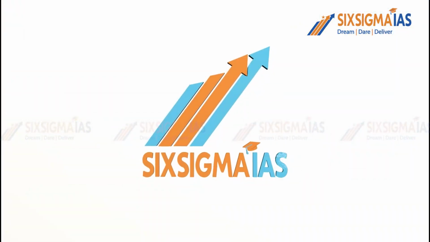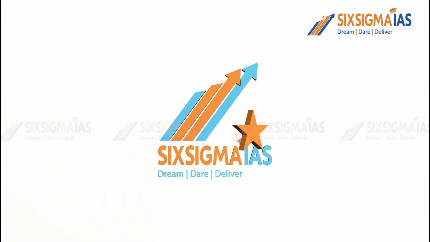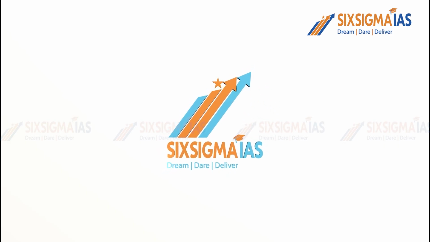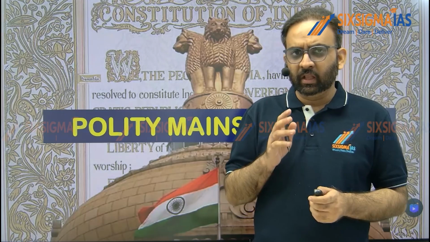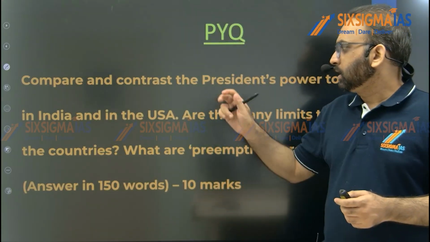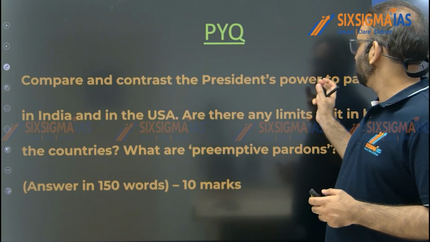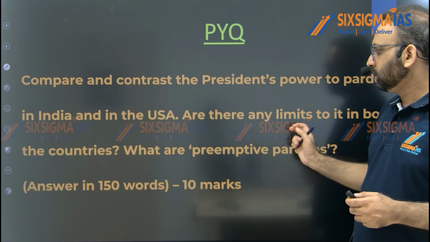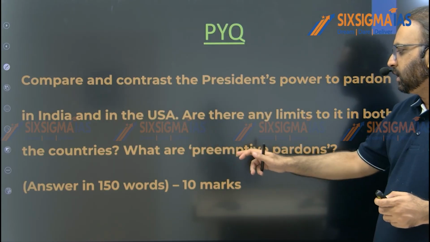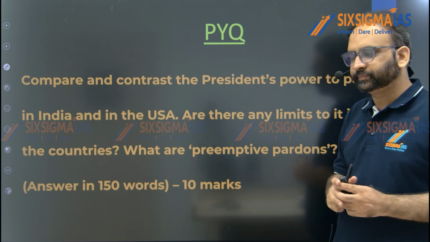We are going to discuss the polity previous year question of mains 2025. So the question is, compare and contrast the presidential power to pardon in India and in USA. Are there any limits to it in both countries, and what are preemptive pardons?